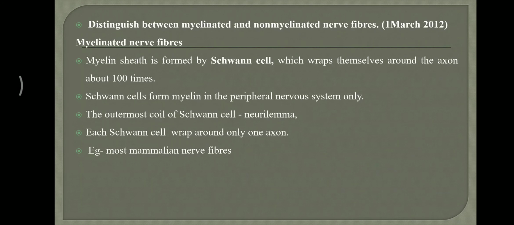I am pointing this out because in the central nervous system, oligodendrocytes are the ones, and there it is a condition of more than one axon. Most mammalian nerve fibers are wrapped by Schwann cells. So the one that forms the myelin sheath is the Schwann cell, and about 100 times wrapping results in the formation of this myelin sheath.